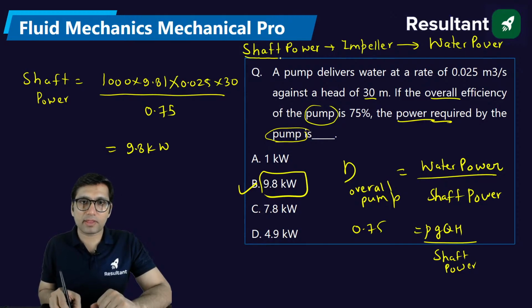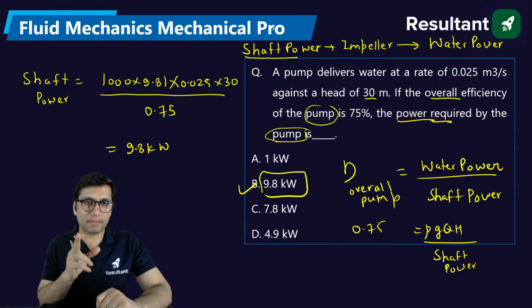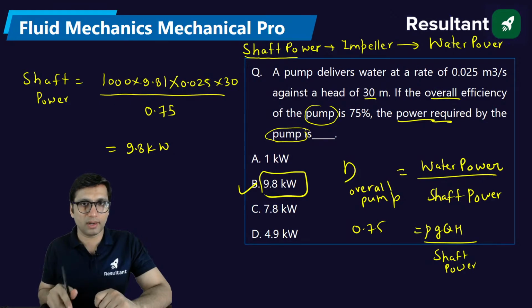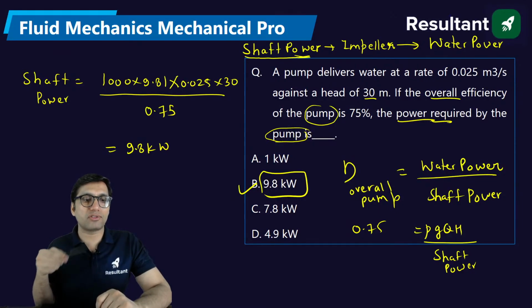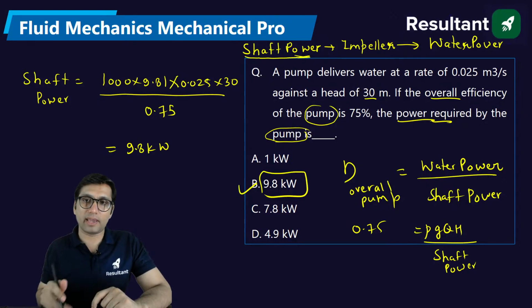So shaft power is the power supplied by the motor to the pump, because of which the impeller of the pump starts rotating. The impeller rotates the fluid and increases the kinetic energy, and because of that the water power, that is the pressure of the water, will increase. So overall efficiency will be this power divided by this power.